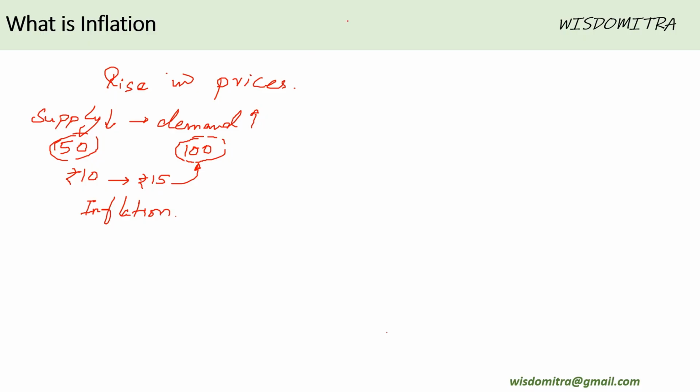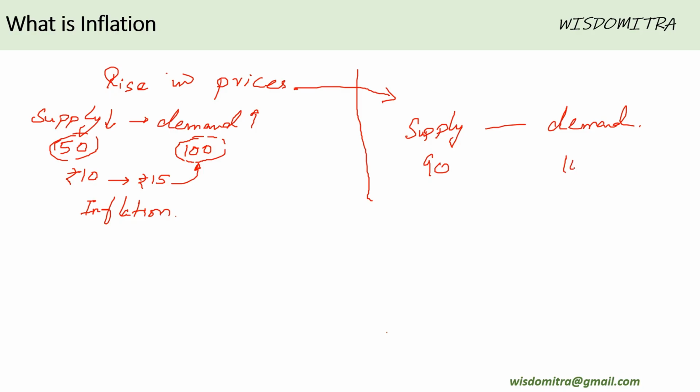But now, if you would like to understand, there is a much more common reason for inflation. What is that? Again, this inflation is a rise in prices. That's the same. What happens is, suppose there are again supply and demand, and imagine that there are say 90 breads available, and there are 100 people who need the bread. In such a situation, imagine that each of these people has 10 rupees in their hand, and their only need is bread as of now.